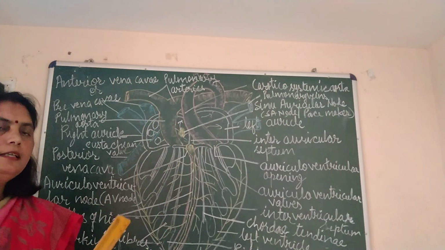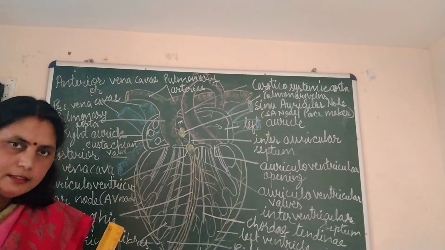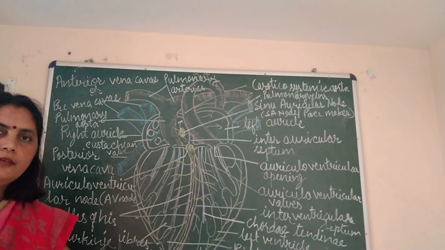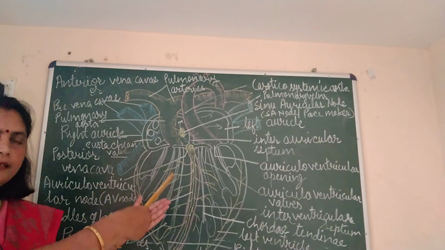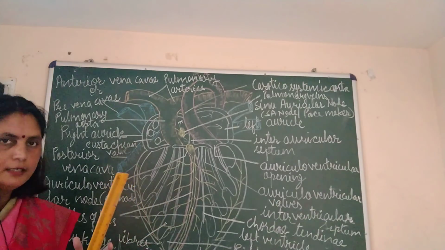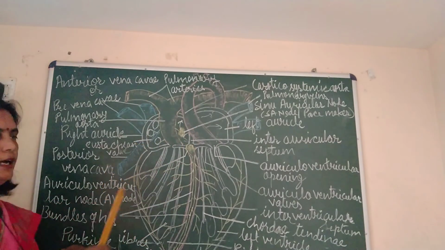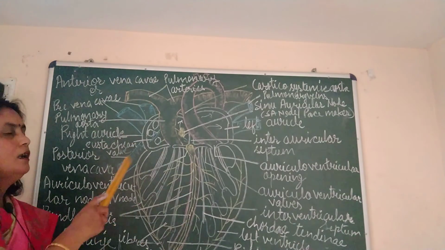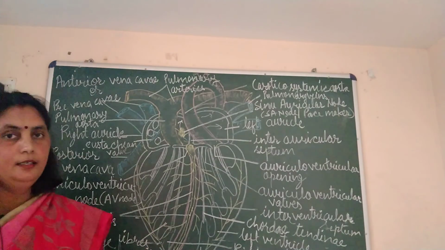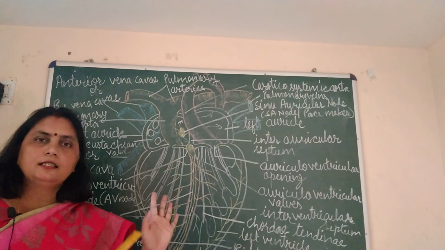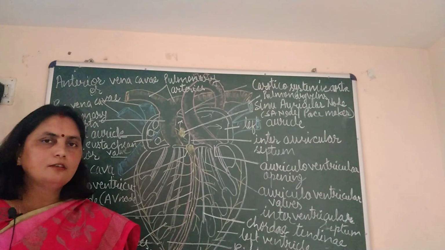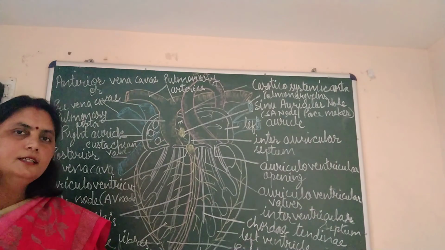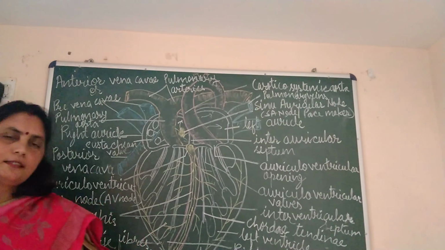So now the auricles will contract, the ventricles will relax, and the blood will be poured into the ventricles. Again from the ventricles the blood will be pumped, and while the ventricles are contracting, the auricles are relaxed. Now these auricles will be filled with blood. This way our heart works continuously, 24/7. Muscles of the heart never take any rest. If the muscles of the heart take rest, that means we also have to take rest forever.